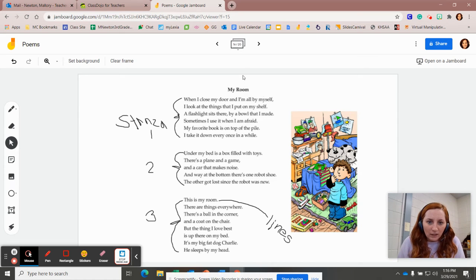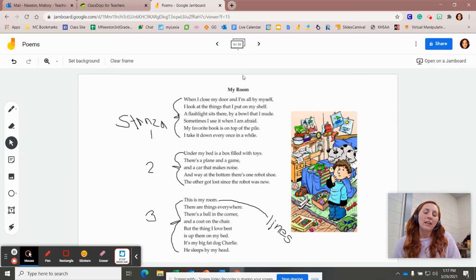My room. When I close my door, I'm all by myself. I look up at things that I put on my shelf. A flashlight sits there by a bowl that I made. Sometimes I use it when I'm afraid. My favorite book is on top of the pile. I take it down every once in a while. Under my bed is a box filled with toys. There's a plane and a game and a car that makes noise. And way at the bottom, there's one robot shoe. The other got lost since the robot was new. This is my room. There are things everywhere. There's a ball in the corner and a coat on the chair. But the thing I love best is up there on my bed. It's my big fat dog, Charlie. He sleeps by my head.